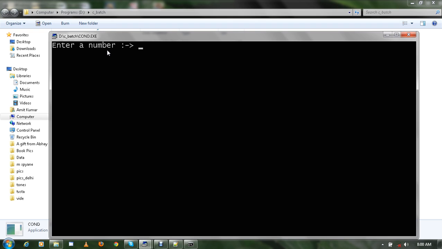That means if you have made it on Windows and if you are running it on Macintosh operating system, it will not run. It will show an error over there. But if you copy this exe file to another computer which has the same platform as your computer, then it will run over there. So that system should have TC.